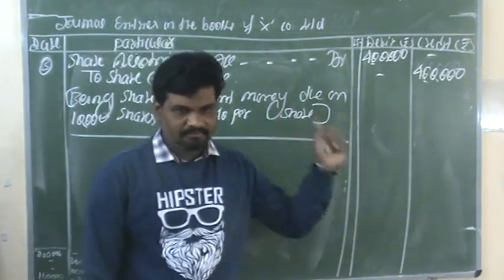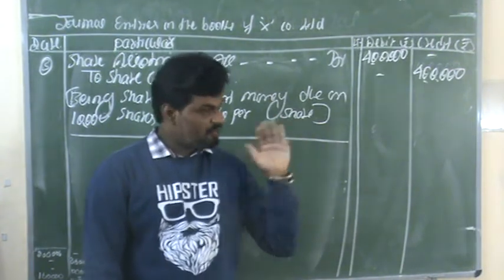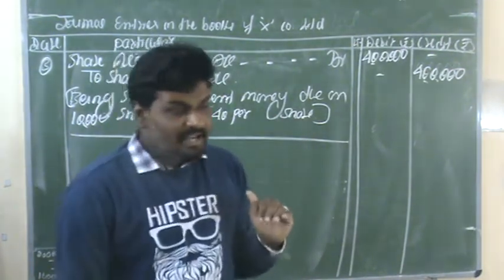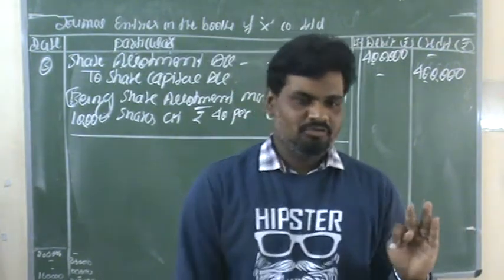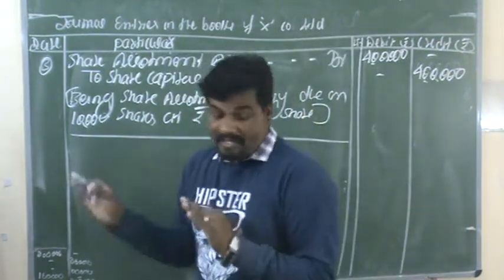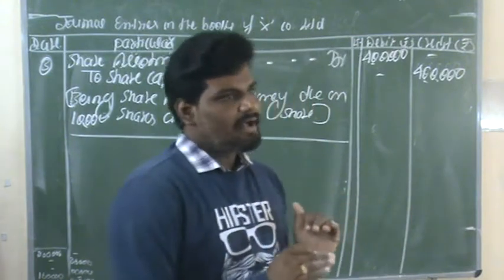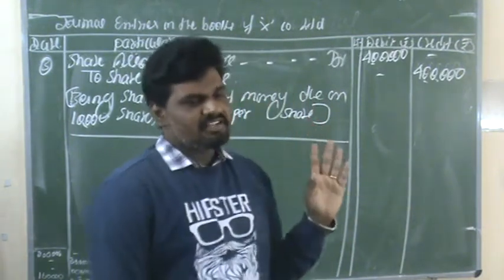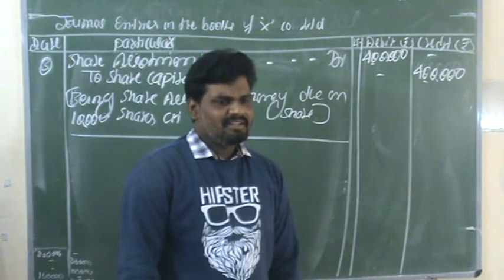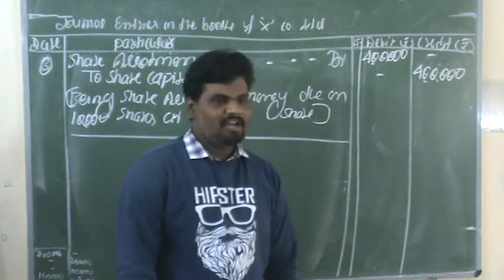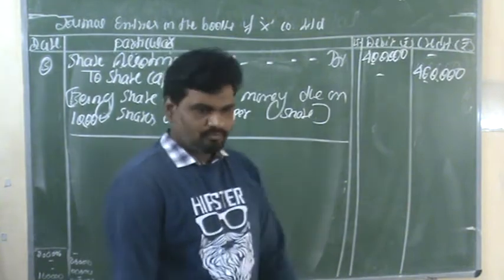Is it clear? The third entry is related to allotment money due, share allotment account debit to share capital account.